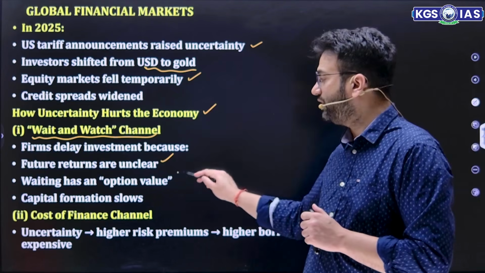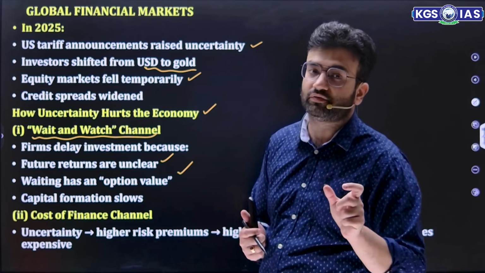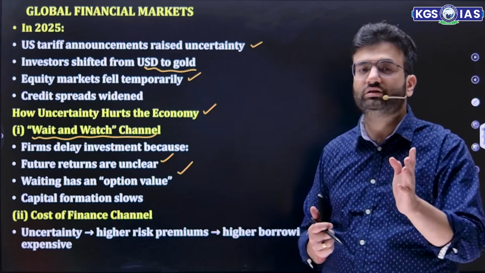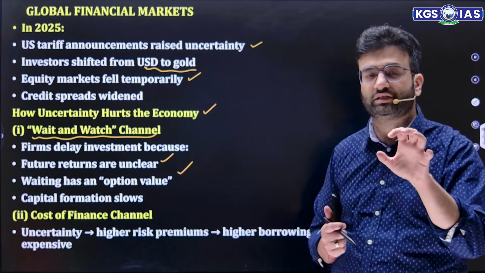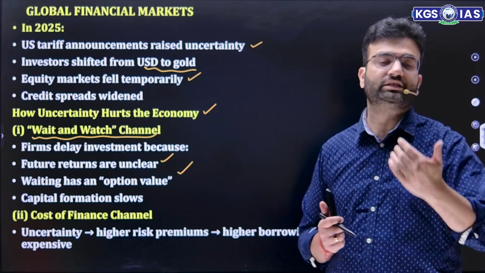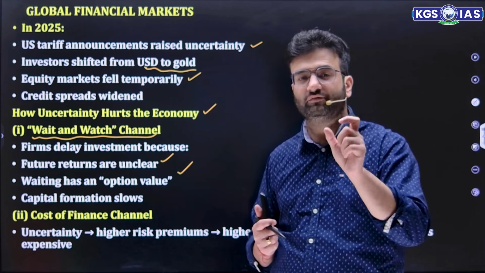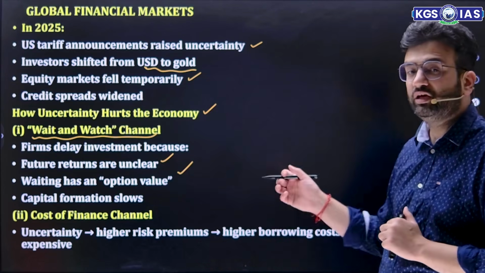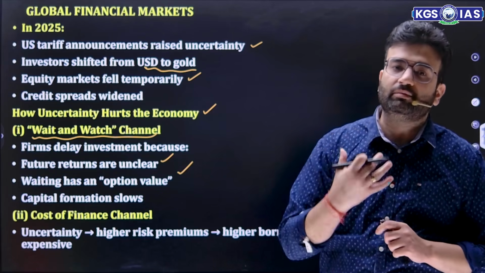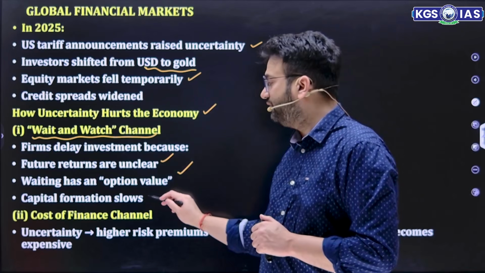Then, waiting has an option value. Rather than pumping your money into some asset, and in return if you're not getting that much return, you may lose that money. So big investors and businesses are thinking that rather than putting our money into an asset, we should wait. After 6 months or 7 or 10 months, the market might improve again, and in that case the option value has more returns. Option value here does not mean a call or put option. Option value means when we are waiting, we will get more return, because the clarity is more in front of us.